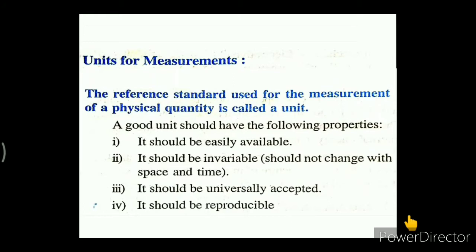And a good unit should have the following properties. First, it should be easily available. Second, it should be invariable, that means the unit should not change with space and time. Third, the unit should be universally accepted. And the fourth one, it should be reproducible.